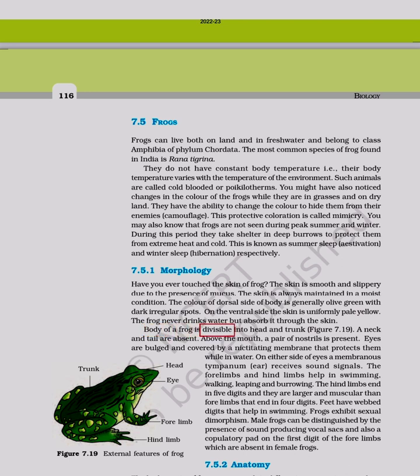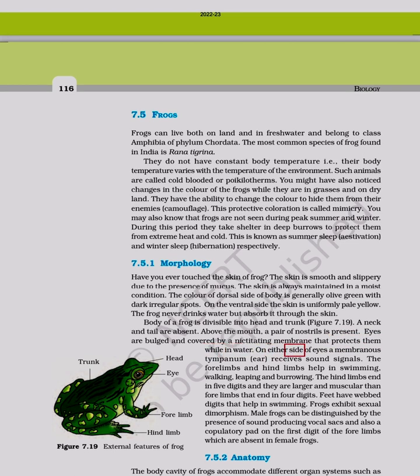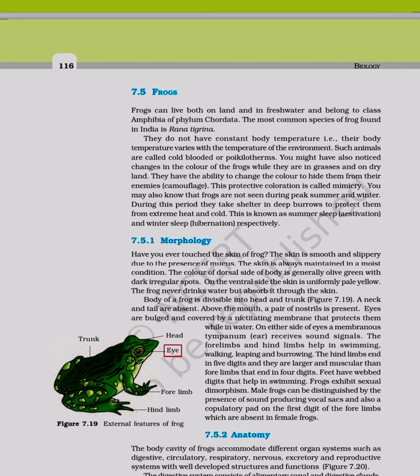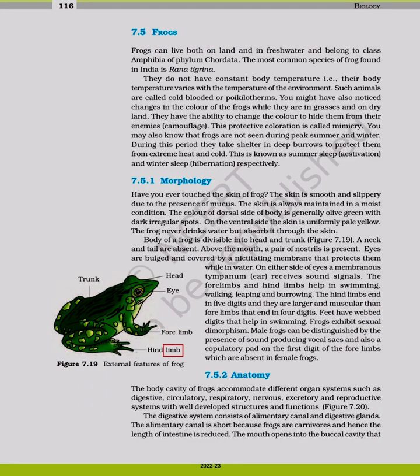Body of a frog is divisible into head and trunk. Figure 7.19. A neck and tail are absent. Above the mouth, a pair of nostrils is present. Eyes are bulged and covered by a nictitating membrane that protects them while in water. On either side of eyes a membranous tympanum, the ear, receives sound signals. The eye, forelimb, hind limb.